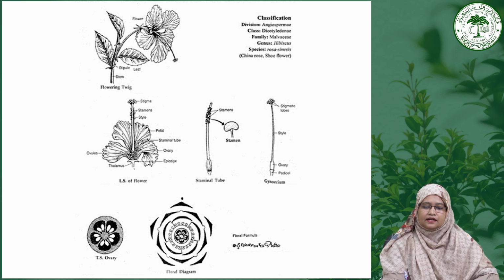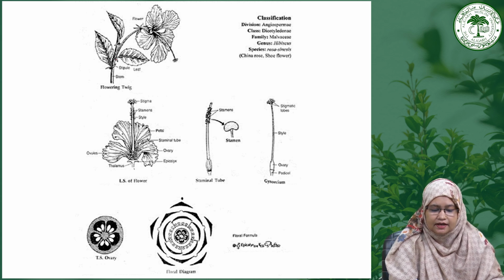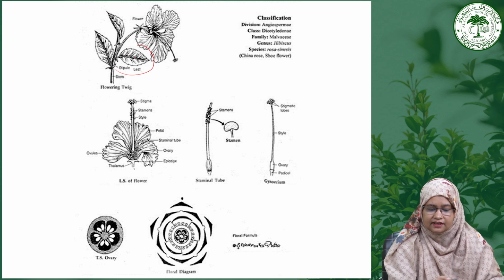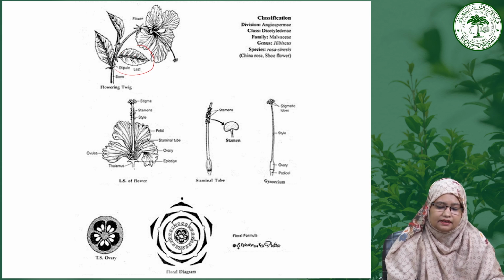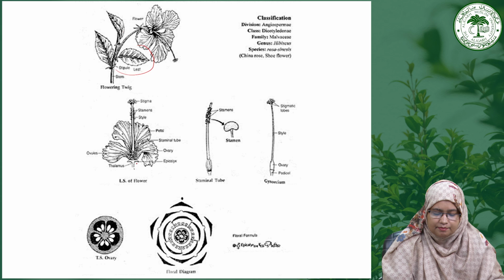Here this is Hibiscus rosa-sinensis, one of the representatives of the family Malvaceae, showing the typical characteristics of the family. Here you can see a twig showing the alternate arrangement of leaves. Then it also has stipules, the leaves are petiolate, simple, with serrate margins. Then if you see the flower, they have an epicalyx. Then in the LS of the flower you can see here the presence of an epicalyx.